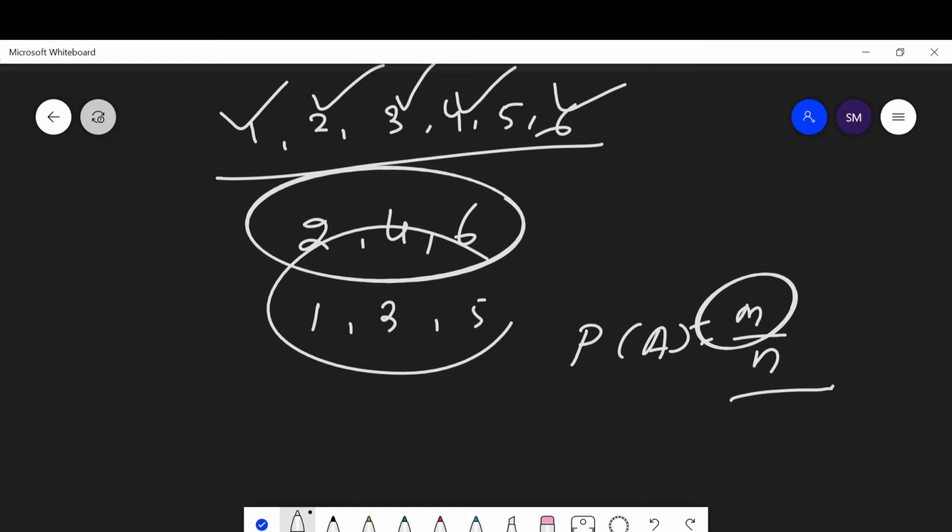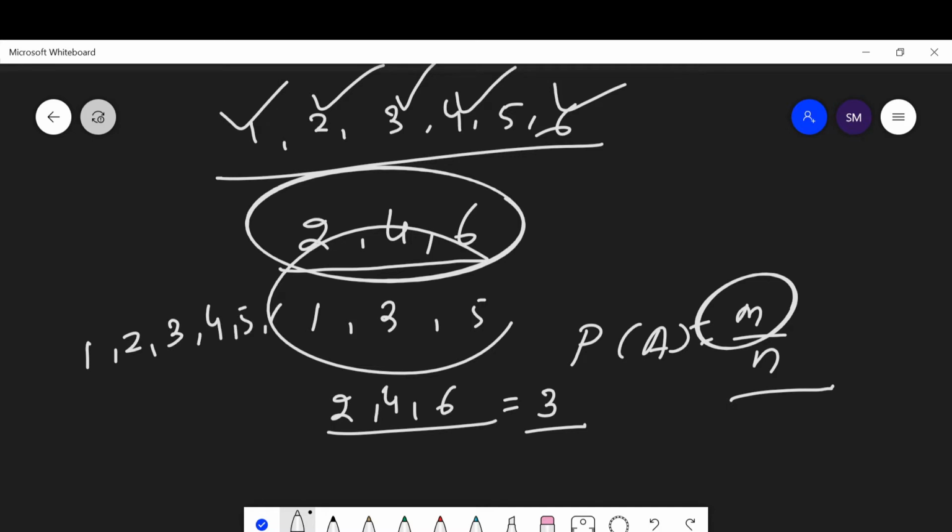Suppose we throw a die and we want an even number. Then the favorable events are 2, 4 or 6. The favorable events are 3 and the total events are 6: you may get 1, 2, 3, 4, 5 or 6. Then the probability of getting an even number while throwing a die is equal to 3 out of 6, which is equal to 1 upon 2.